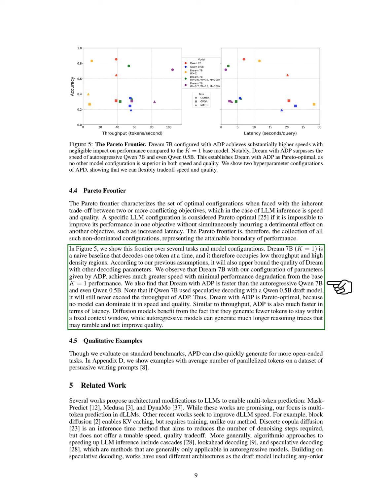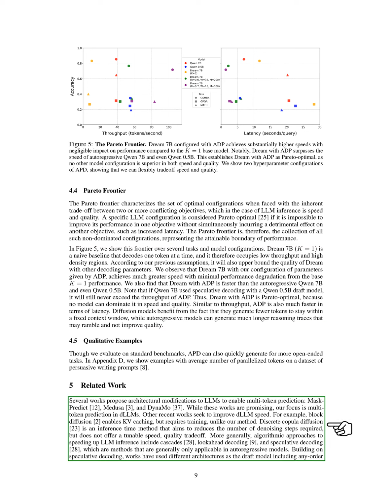We also evaluate APD on standard benchmarks and demonstrate its capability to quickly generate responses for more open-ended tasks, as shown in the appendix with examples from persuasive writing prompts. In our findings, Dream 7B with APD achieves much higher speeds with little impact on performance compared to the basic model. We established that Dream with APD is indeed Pareto optimal, as no other configuration excels in both speed and quality. We present two hyperparameter configurations of APD, illustrating our ability to flexibly balance speed and quality.